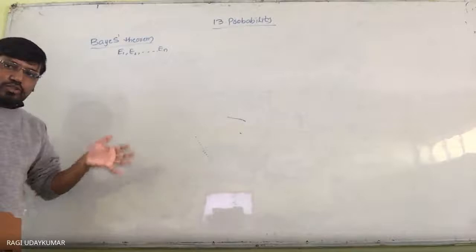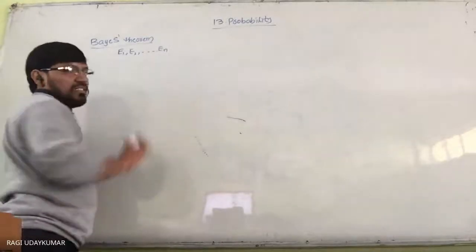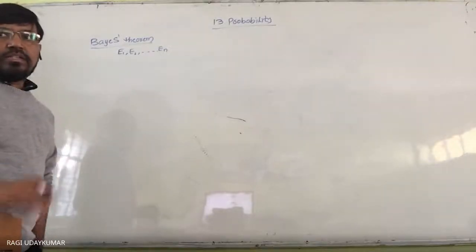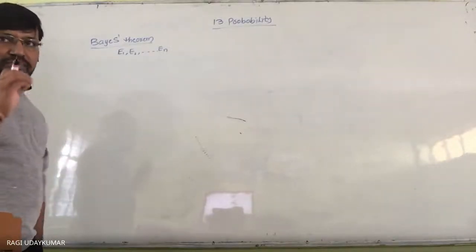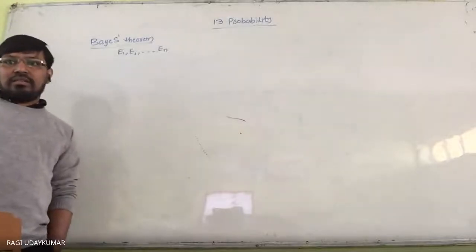Means all these together form the sample space. So these are the events, and these are nothing but partitions. These are all the partitions of a sample space, and these are all disjoint.